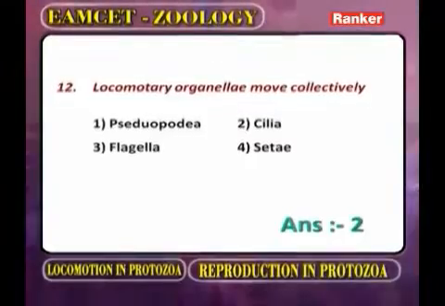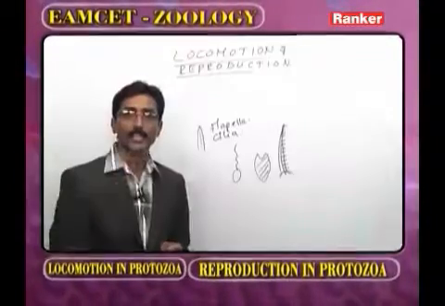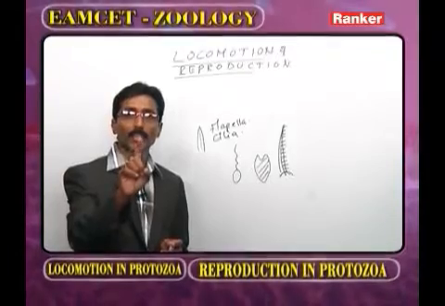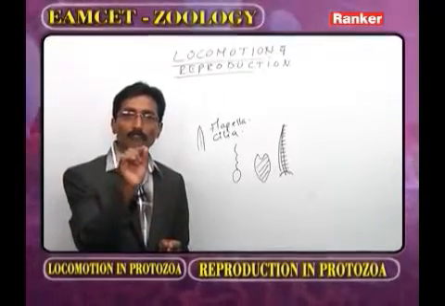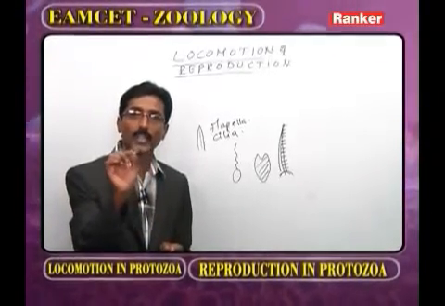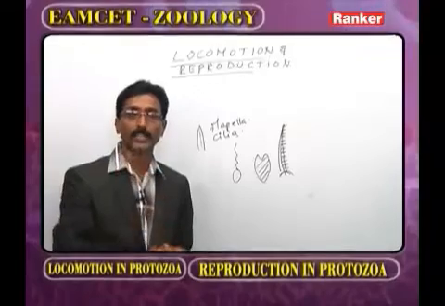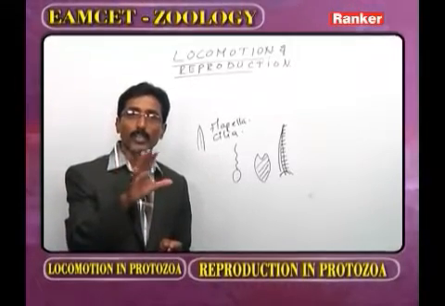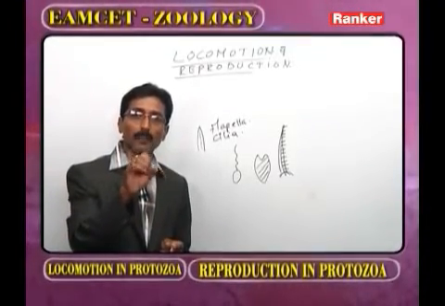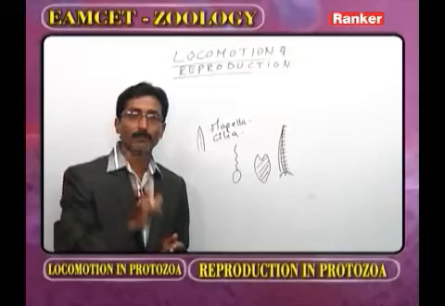Locomotory organelles move collectively. Now as we observe the flagella and the cilia, generally the flagellum is one in number, so the flagellum moves solitarily or singly. As for pseudopodia, they appear and disappear, purely temporary.